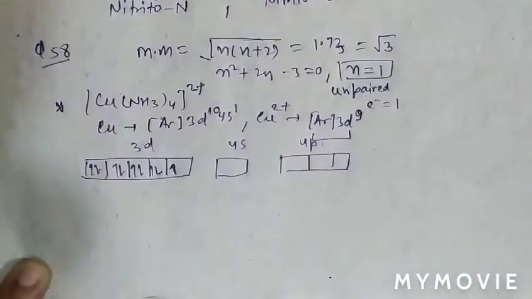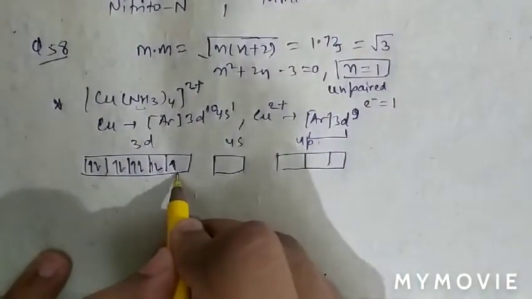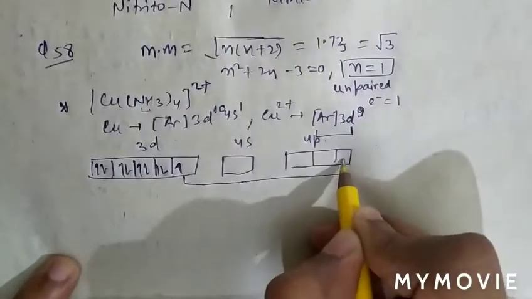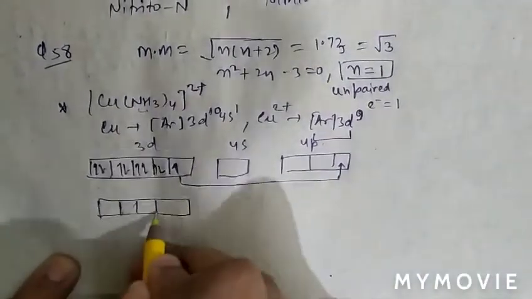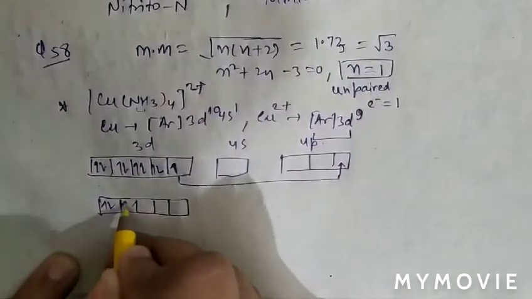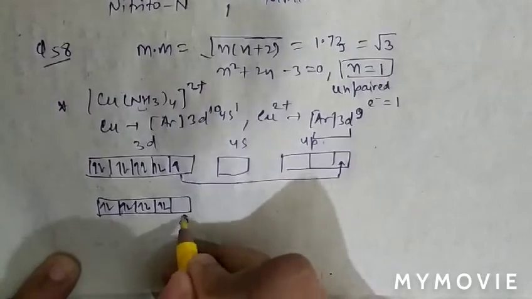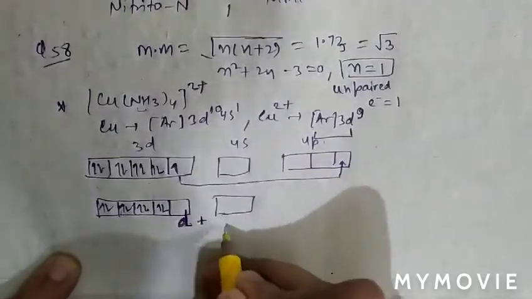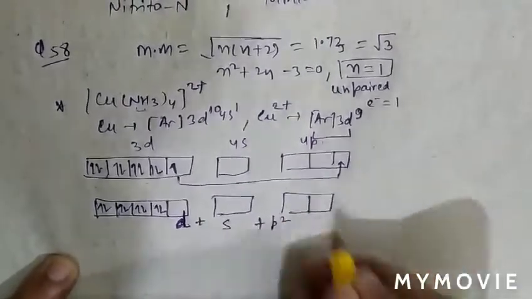One electron is unpaired. Due to the strong field ligand, this electron will shift from 3d to the 4p orbital. The last d orbital will be free because this electron shifts. So one d orbital, one s and 2 p orbitals are involved in hybridization, so the hybridization will be dsp2.